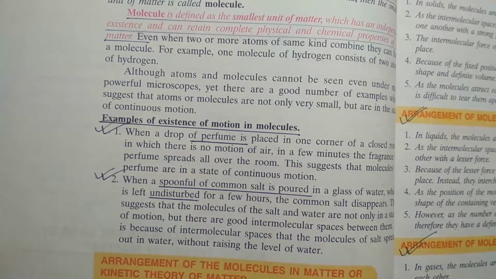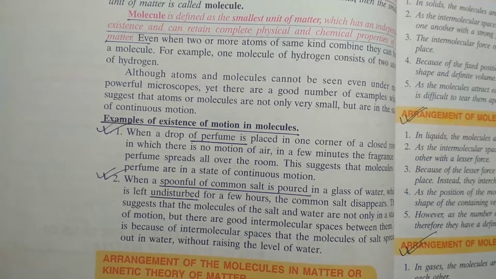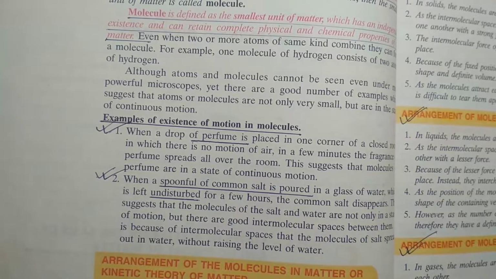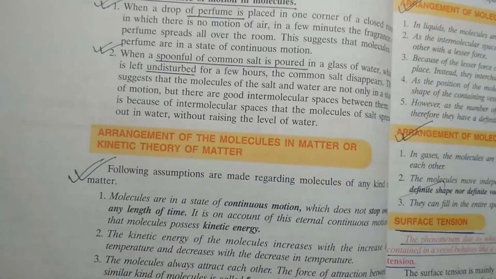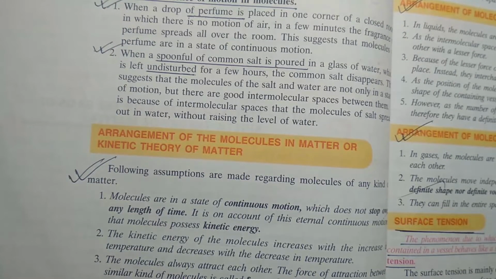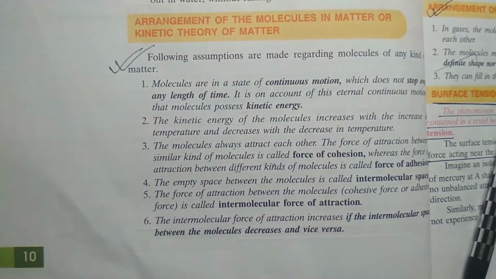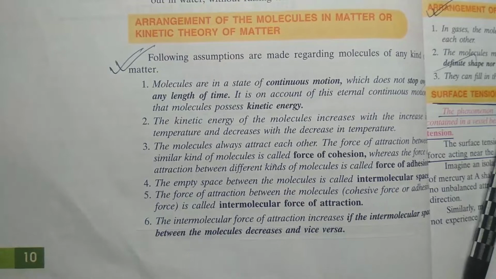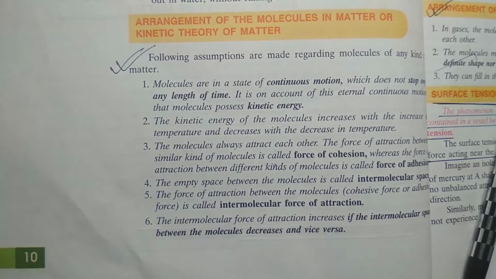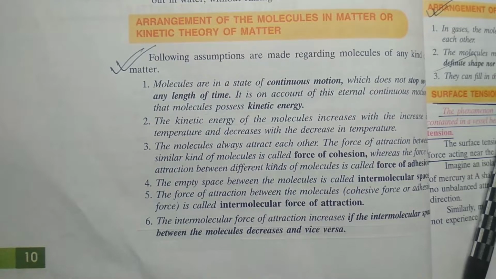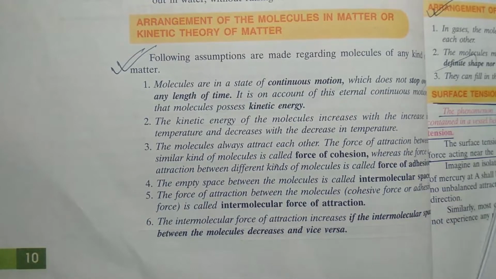Next, we will think about the kinetic theory of matter. I'll explain to you about the kinetic theory of matter. It is mainly related to 4 points. First, its composition. Second, intermolecular space. Third, intermolecular force. And then fourth, kinetic energy. On the basis of these 4 points, the kinetic molecular theory has been explained.